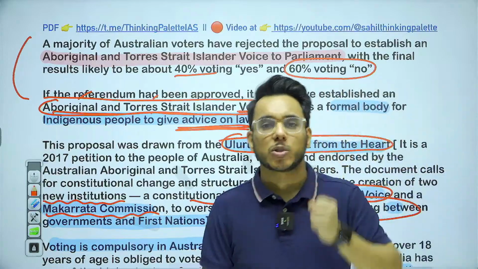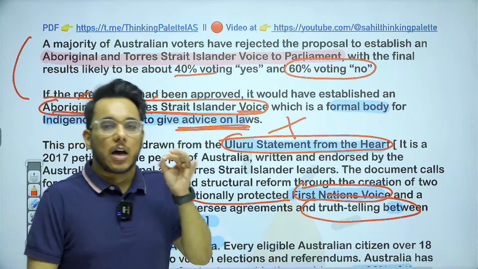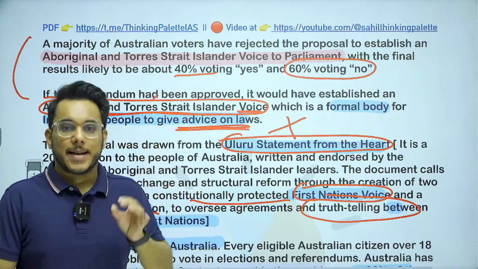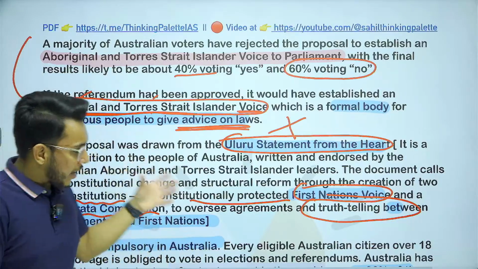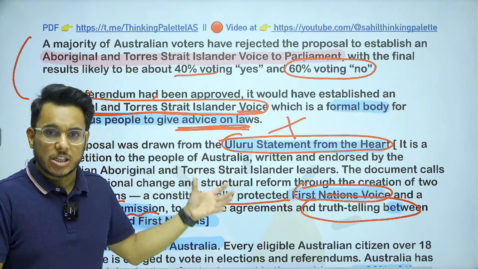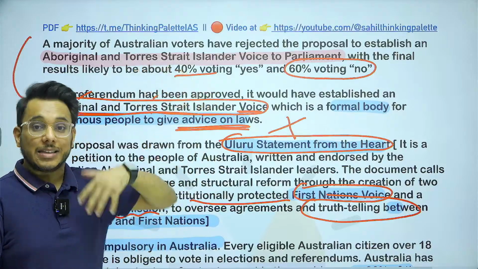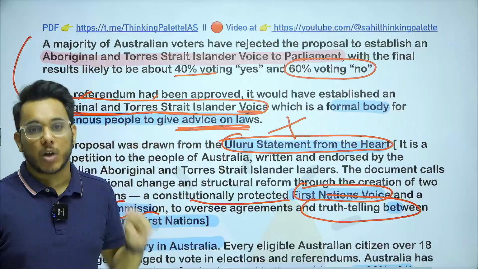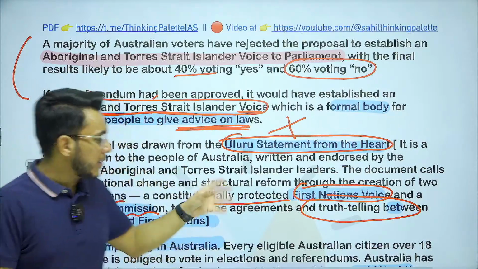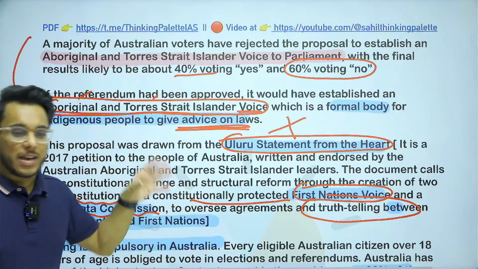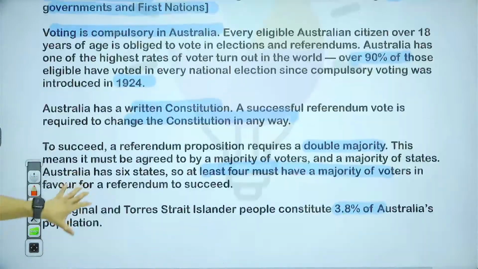Now, what is this truth telling? It has been provided that often the history of Australia has not been properly represented. The rich art, culture, heritage of indigenous people, Aboriginal people, have not been showcased to the world. So true history has not been depicted. For that, this truth telling is to be taken up. So these were all the safeguards that they wanted, and for that the referendum was carried.